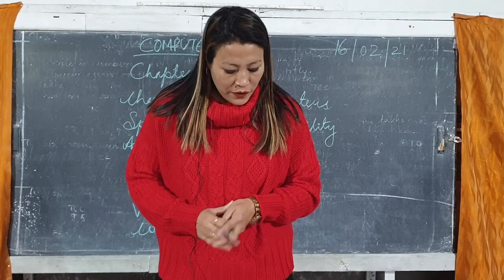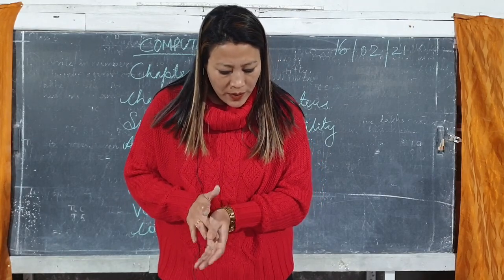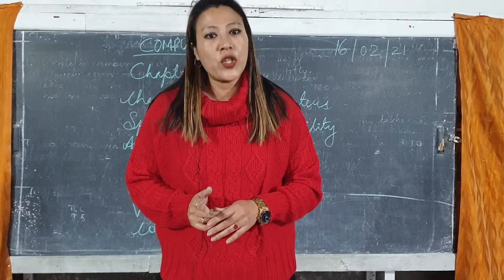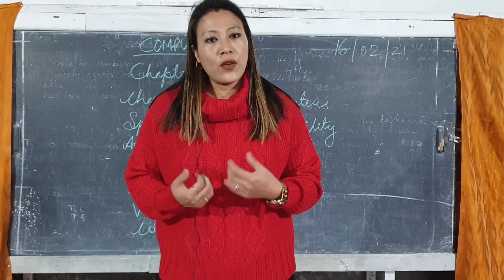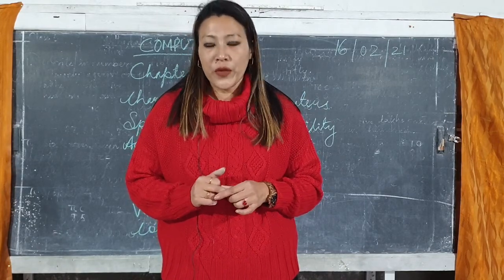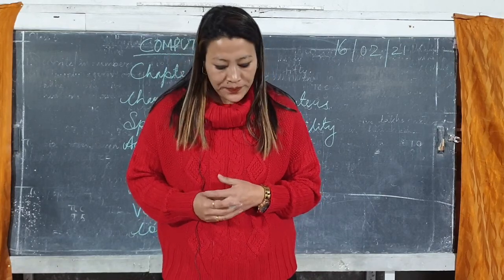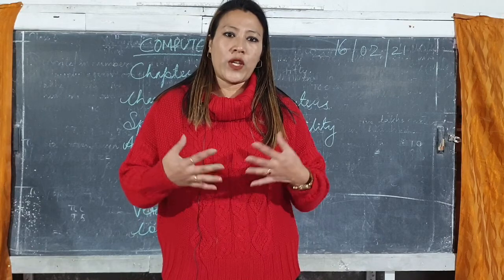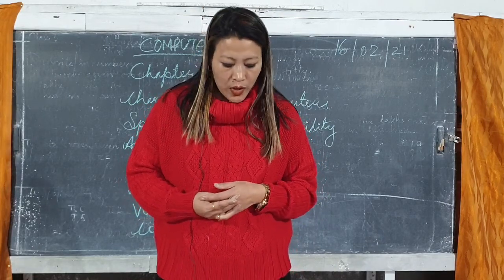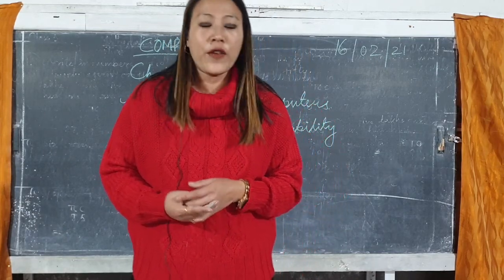So computer is defined as an electronic machine which accepts raw information or data as input. You all know about it. Computer is an electronic machine which accepts the raw materials, whatever you give, whatever you type from the keyboard, computer will accept that, and it provides useful information as an output. So whatever information you require, computer will give us as an output. A computer has certain characteristics that enable it to perform all the functions correctly.